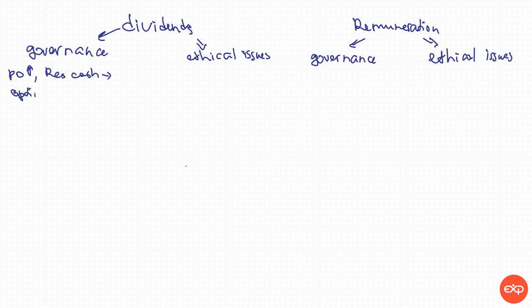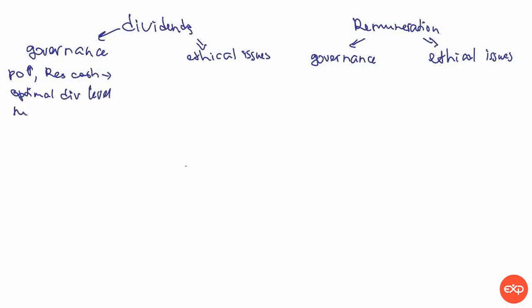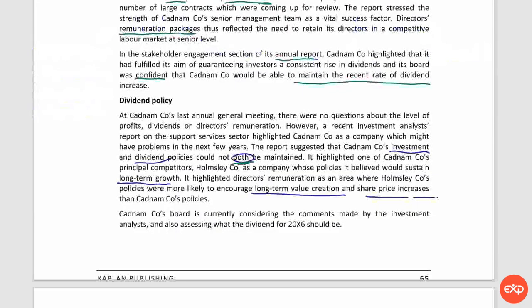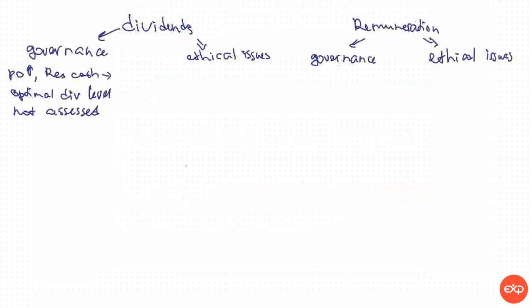So optimal dividend level not assessed, and that's governance issue. As for ethical issues relating to the dividend, we have here that the annual report suggested that investment and dividend policy cannot be maintained, and we may say that the directors of the company are just lacking professional competence.